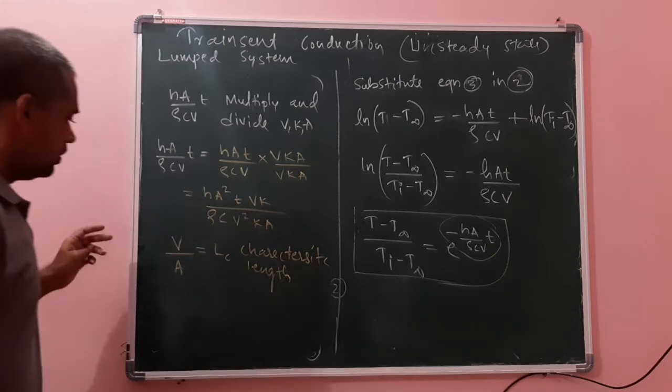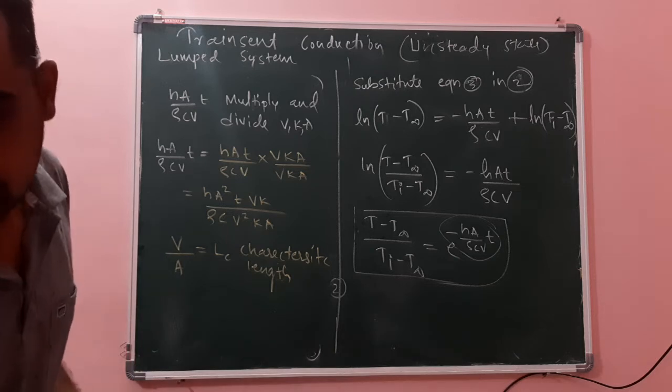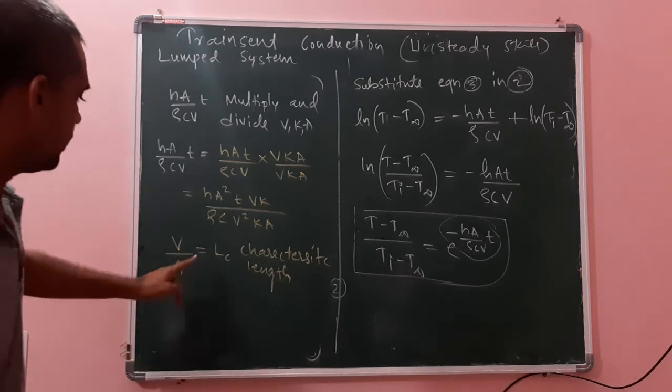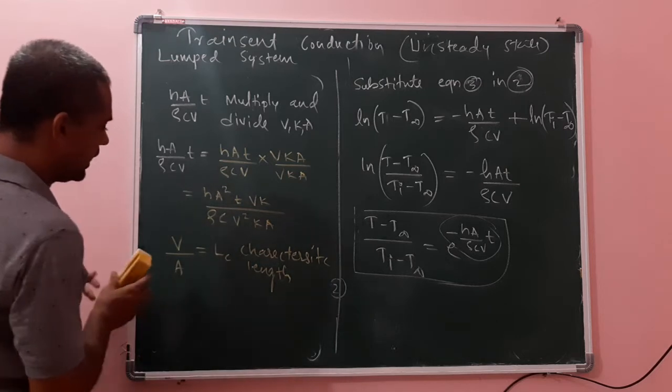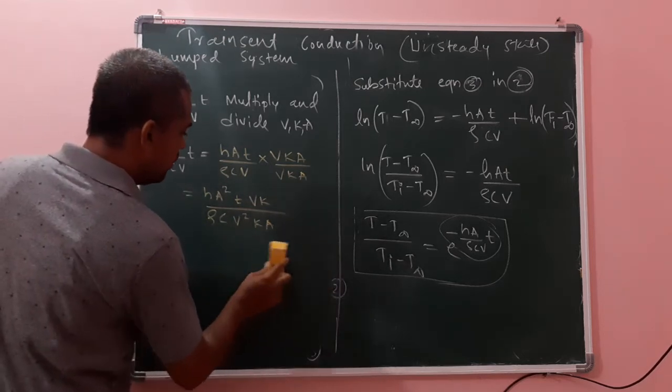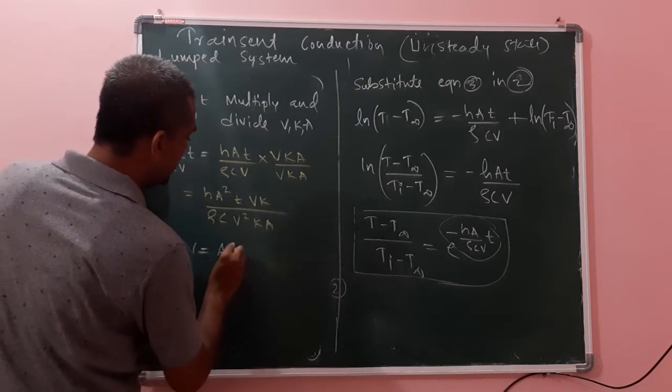Therefore, instead of writing volume, V by A is equal to Lc. Therefore V equals A into Lc.